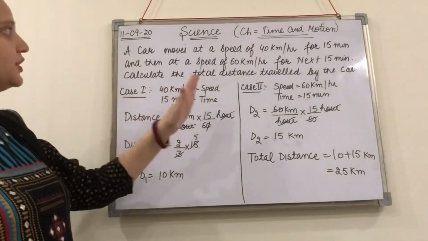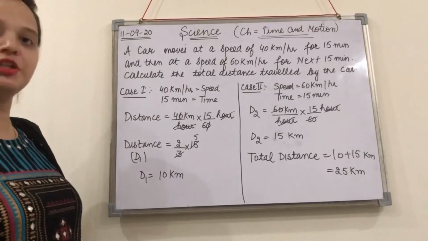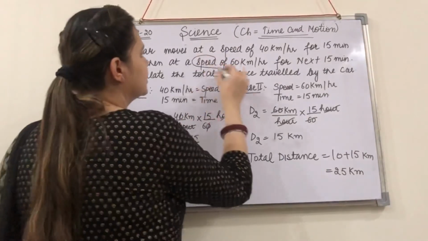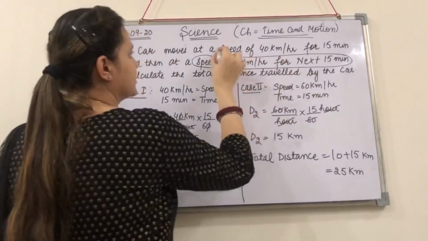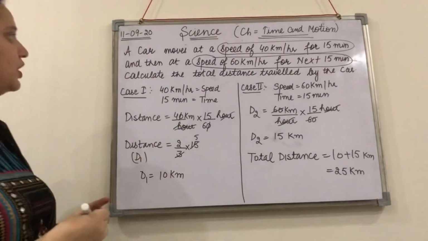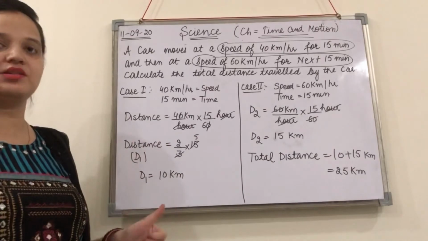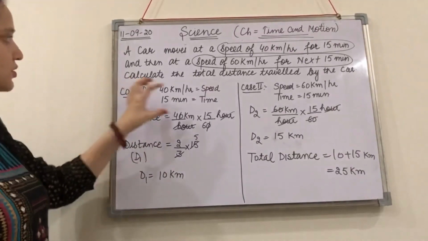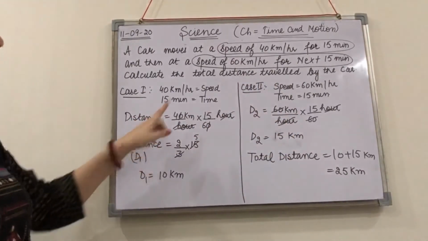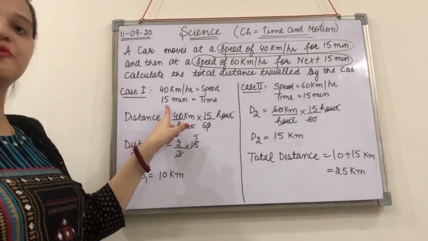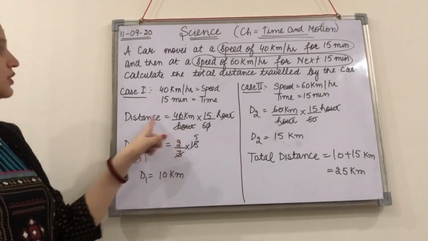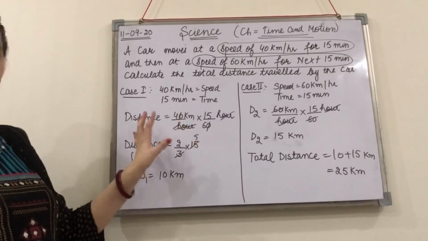A car moves at a speed of 40 km per hour for 15 minutes, right? And then at a speed of 60 km per hour for the next 15 minutes. That means 2 speeds and 2 times are given to you, and you have to calculate the total distance travelled by the car. Here I have made 2 cases, case 1 and case 2. For case 1, the speed is 40 and the time is 15 minutes. So let's calculate the distance. Distance is equal to speed into time for this case.